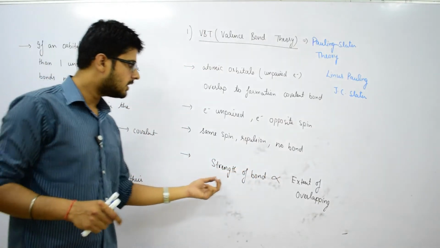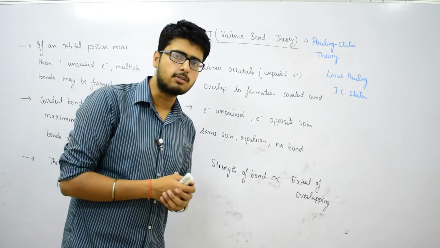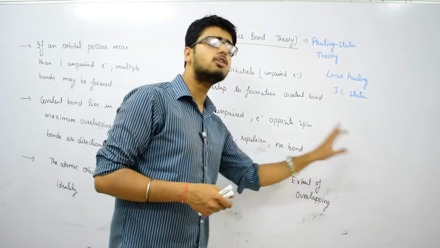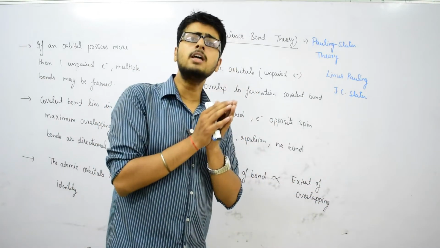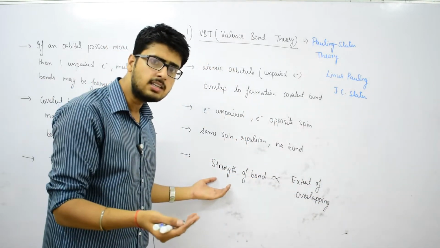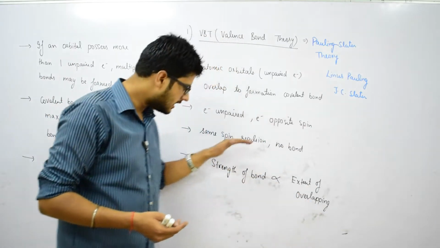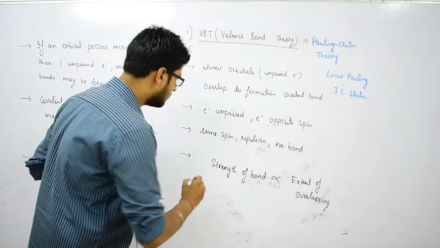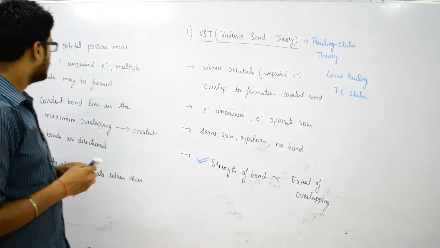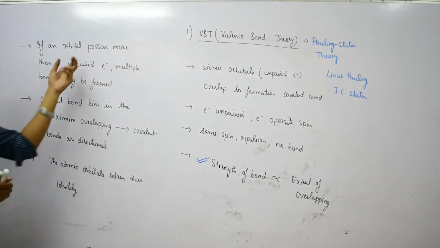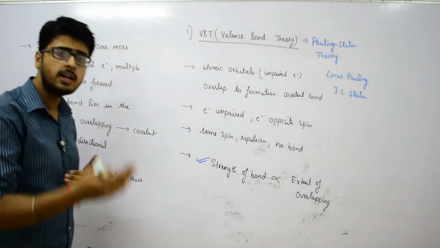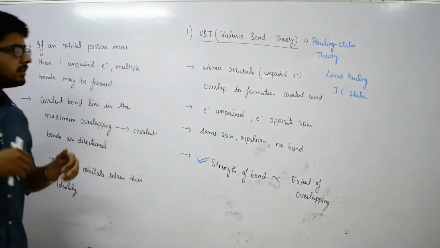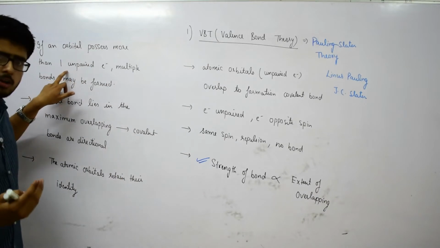Next point, the strength of the covalent bond is directly proportional to the extent of overlapping. The more the overlapping, the greater the strength; the lesser the overlapping, the lesser the bond strength, meaning the bond will be weaker. So this is the most important point. Next point, if an orbital has more than one unpaired electron, then multiple bonds may be formed. The multiple bonds may be either a double bond or a triple bond.